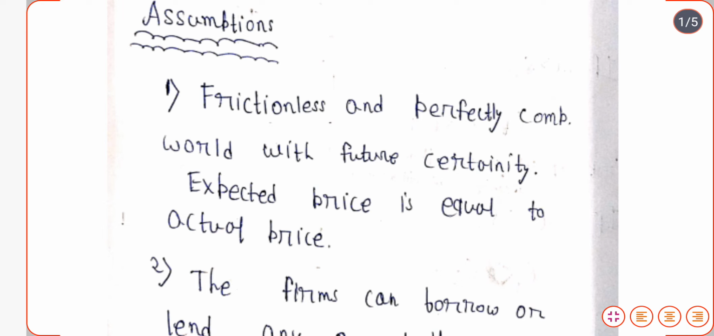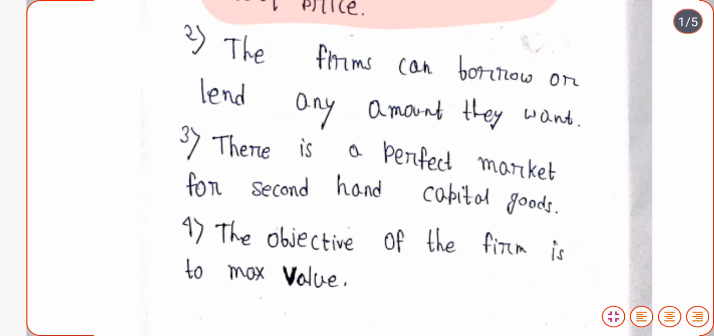Perfect competition and future certainty are very important assumptions of Jorgensen's neoclassical model, and expected price is equal to the actual price. That actually means that there is future certainty in the macroeconomic variables. The next assumption tells us that the firm can borrow or lend any amount of money they want. So that is the option available to the firm, that they can borrow or lend any amount of money they want.